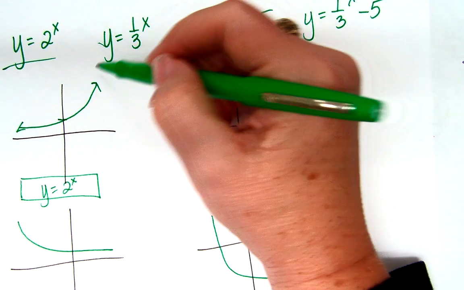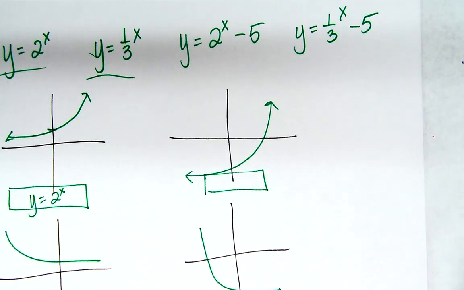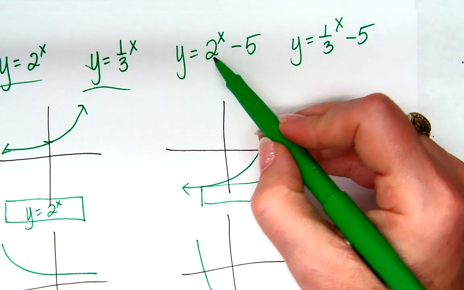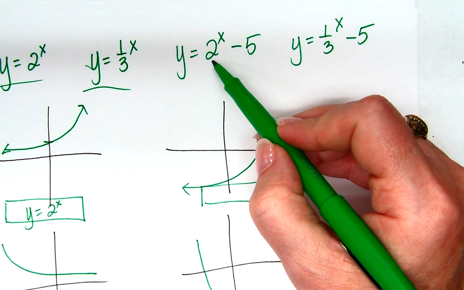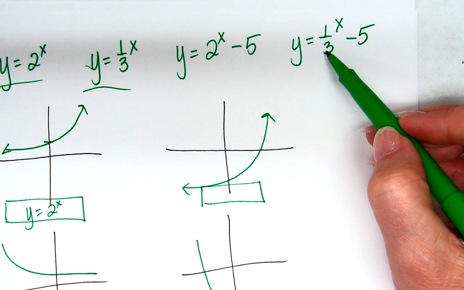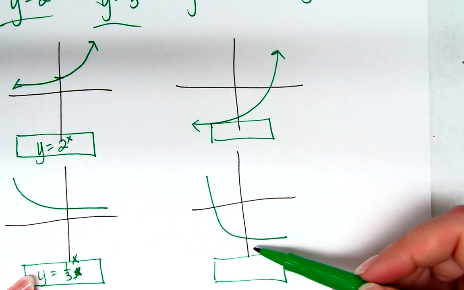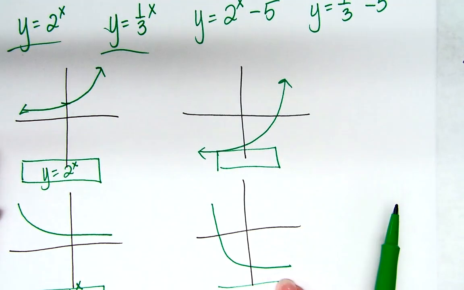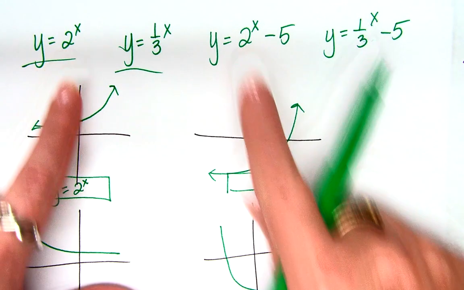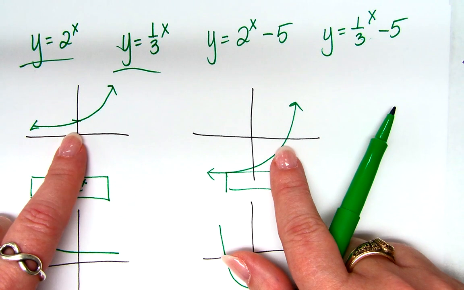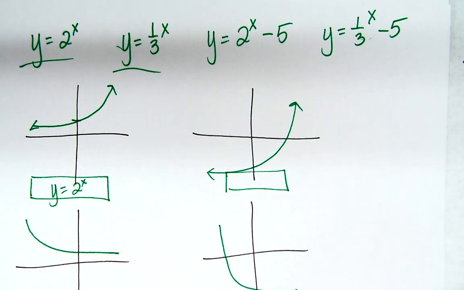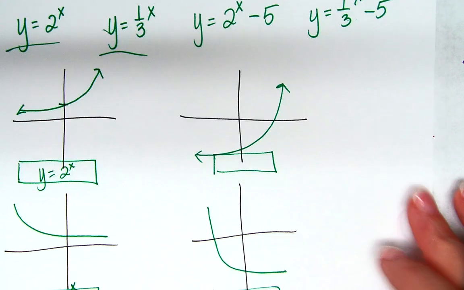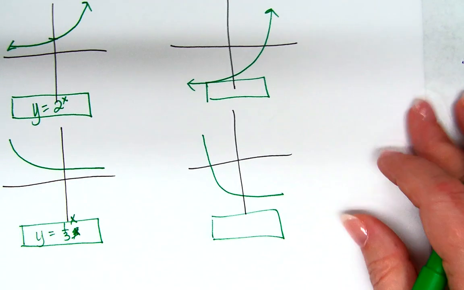So we did that one and we did that one. What about these two? How are you matching them? Tell me your thought process. Is this growth or decay? Is this growth or decay? Decay. So which one of these is growth and which one is decay? Growth is on top. Growth is here, decay is here. So these two are both growth. So I know these two have to be this graph. Do you see what I'm saying? Do you see what kind of thought process you need to have to do these kind of problems? And then once you match them all, then you hit submit, and it tells you if you're right or wrong.